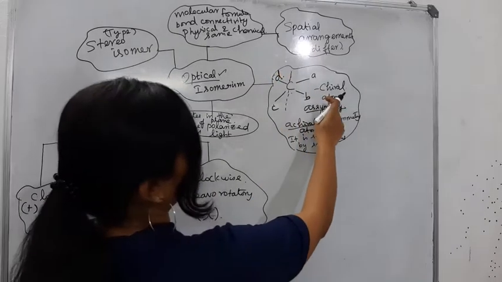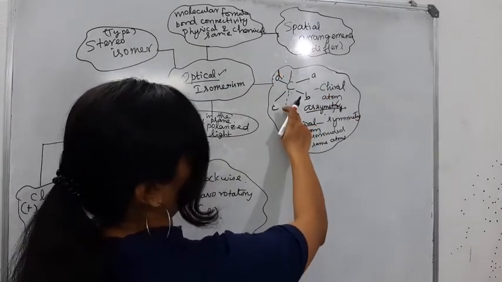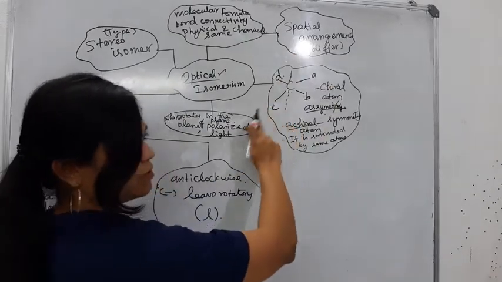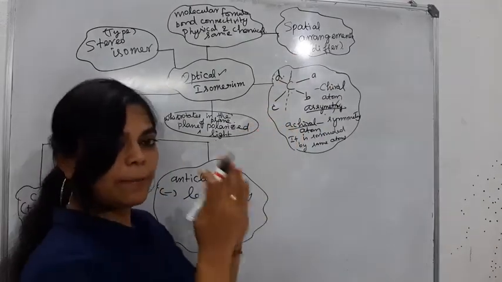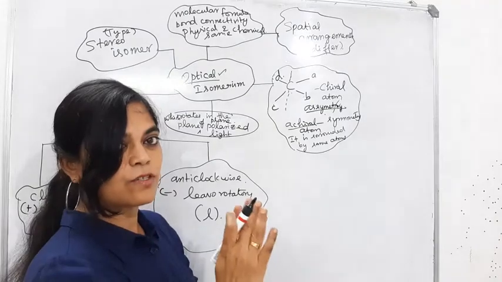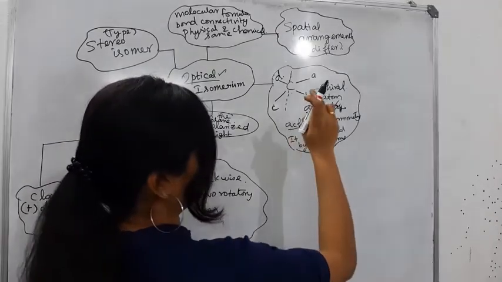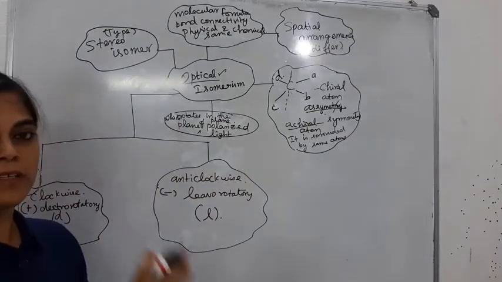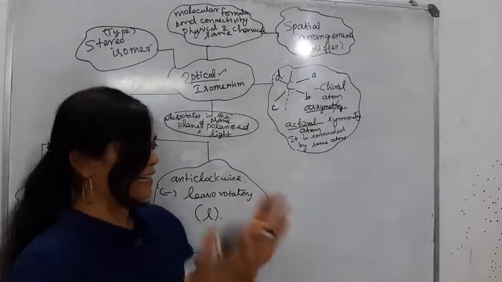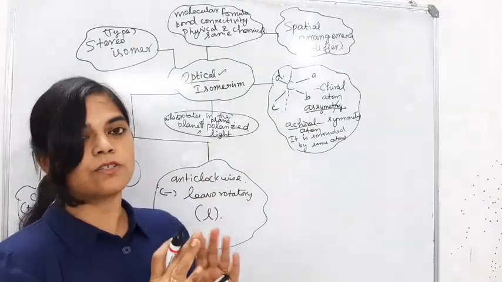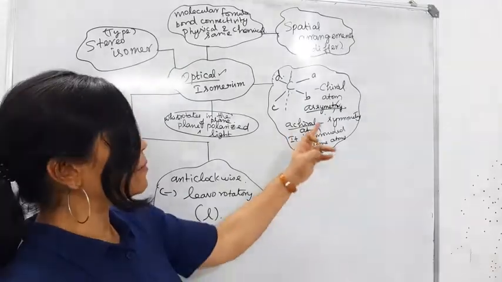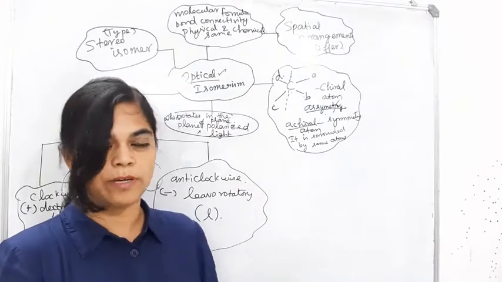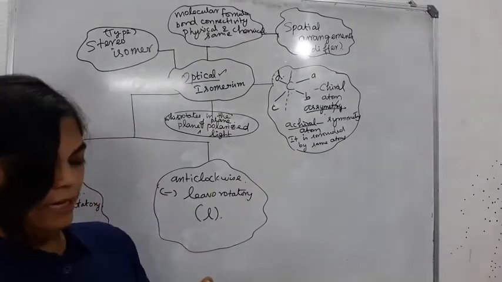A chiral atom is the central atom surrounded by 4 different atoms. If you compare with the mirror image, it doesn't superimpose, so it is asymmetric. An achiral atom is the central atom surrounded by the same atoms, and the symmetry exists. If you compare with the mirror image, it gets superimposed, so it is an achiral atom.